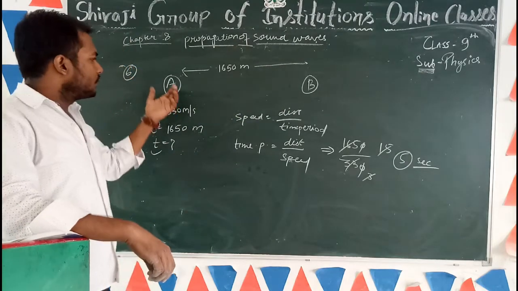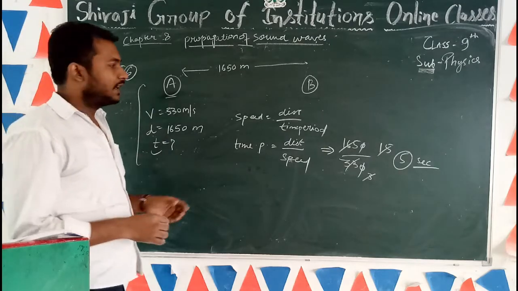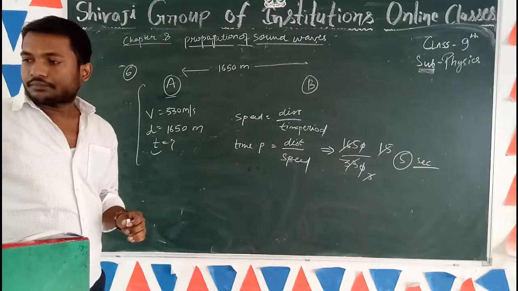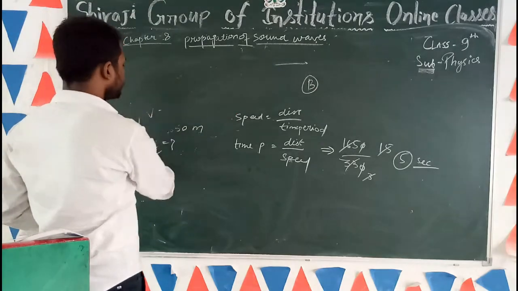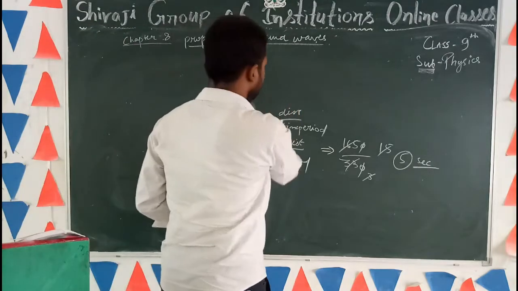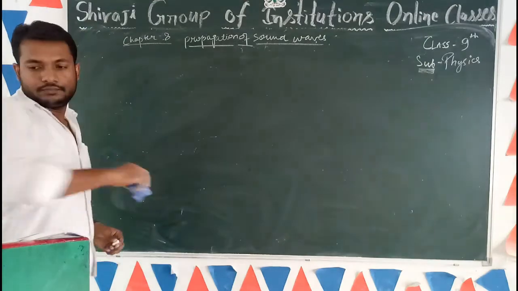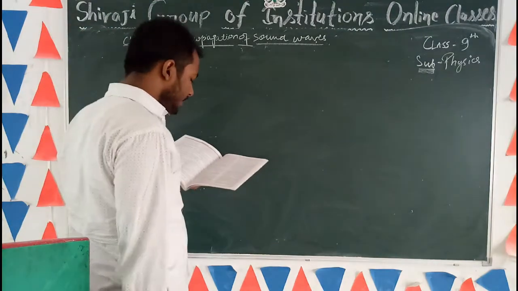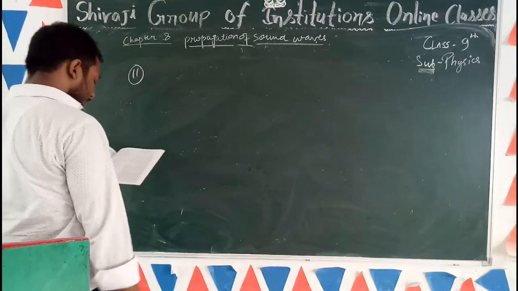Okay. So this is a very simple numerical, and all the numericals of this chapter are very easy. You have to solve them. And now we are going to solve question number 11, which is the last numerical.